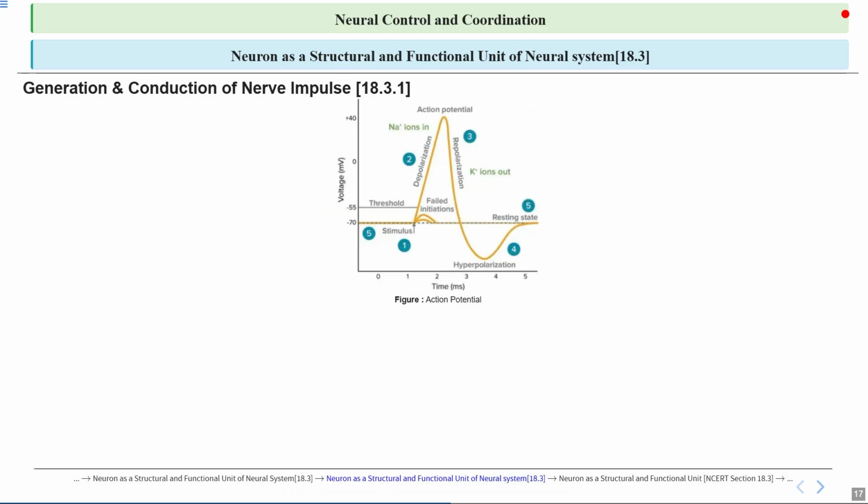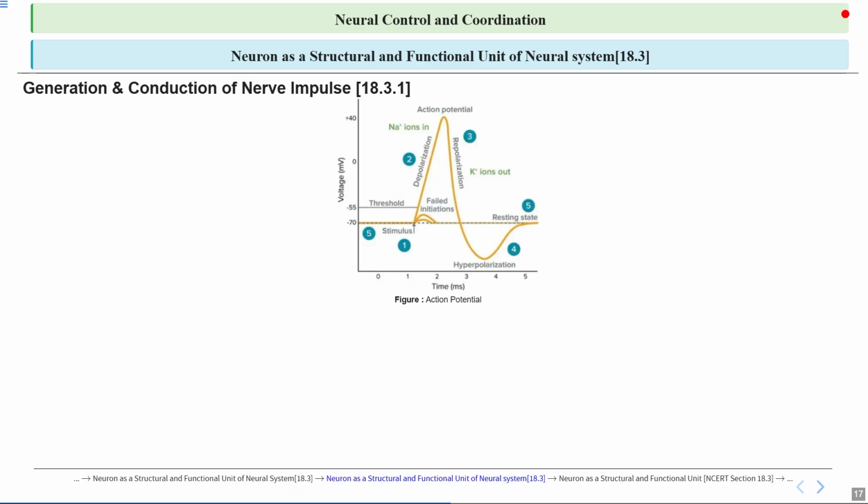You can see this graph is very important. This graph is showing the overall action potential. You can see the stimulus, depolarization, repolarization, and resting state. We have just talked about how these phases are caused. So, talking about the action potential, it is an electrical signal that travels along a nerve cell when it is stimulated, allowing communication between the neurons and muscles.